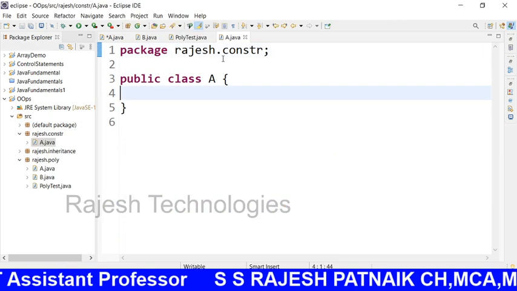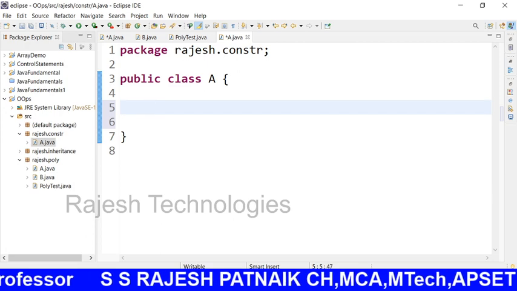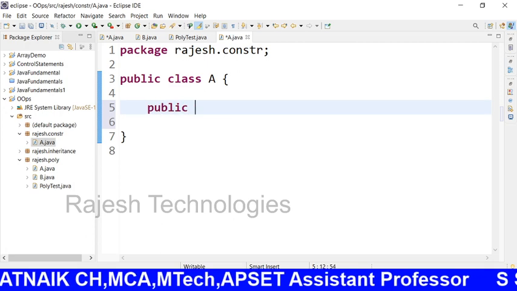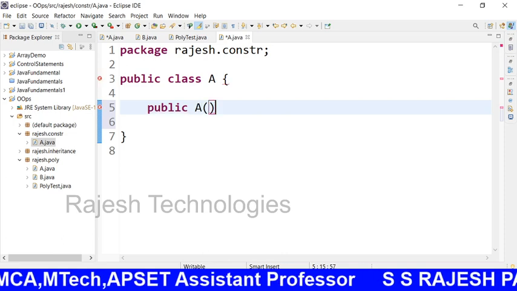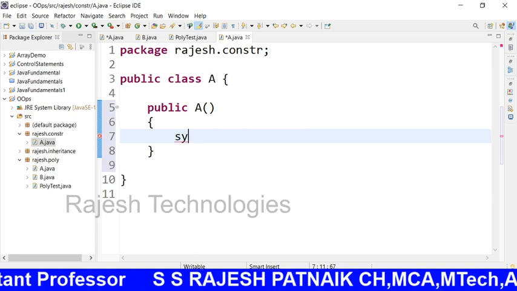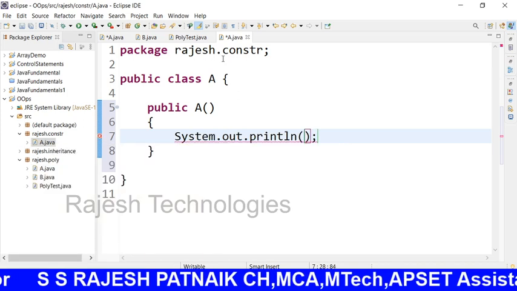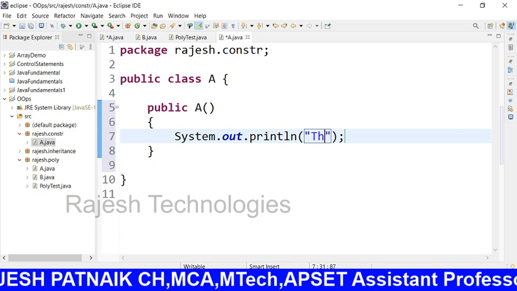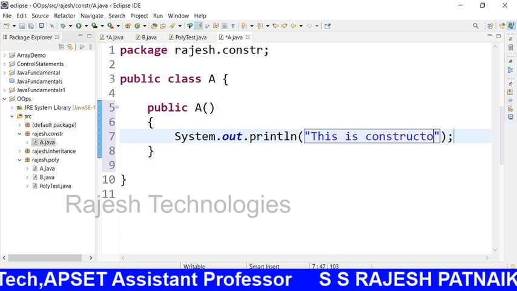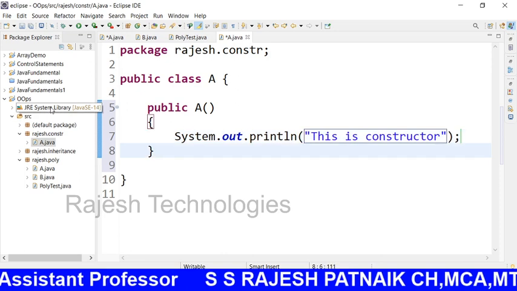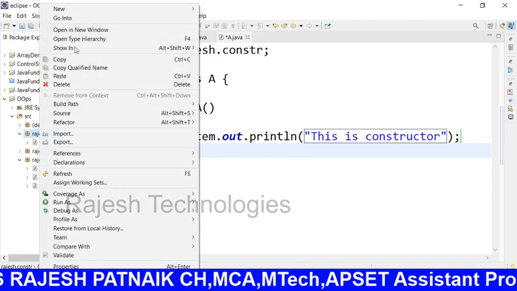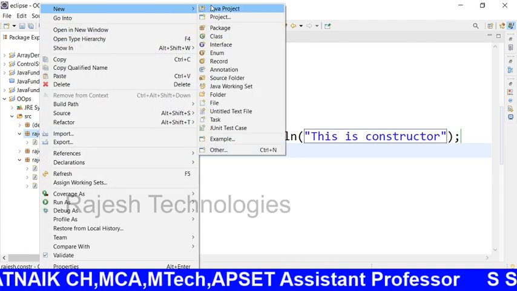See here, if I write a constructor like this, public with the class name, here I will write some logic. See, so this is a constructor, this is a constructor. Okay, see here, I will call it in another class.